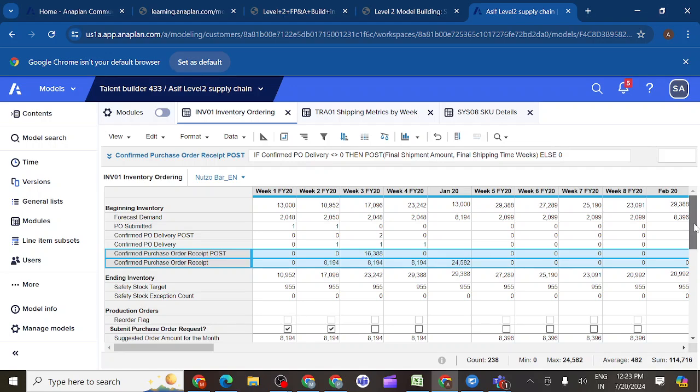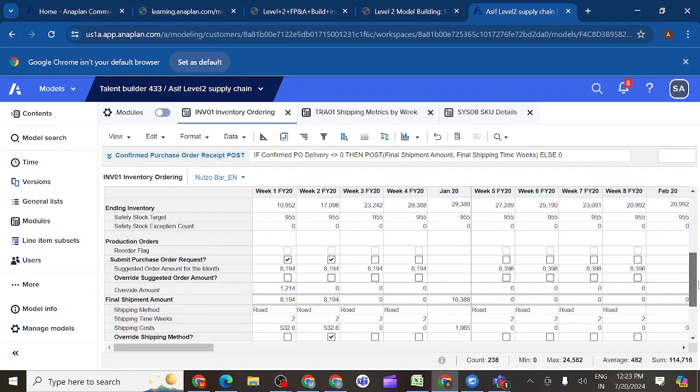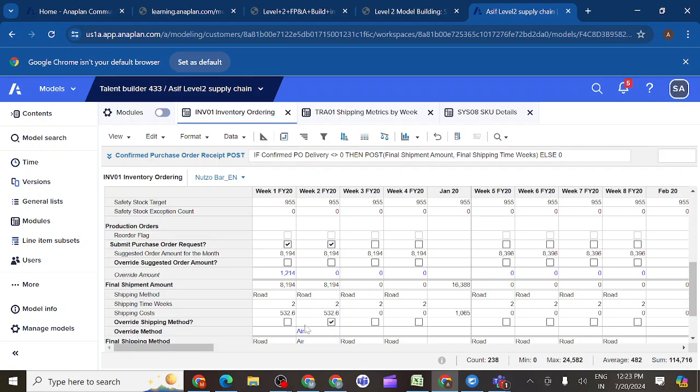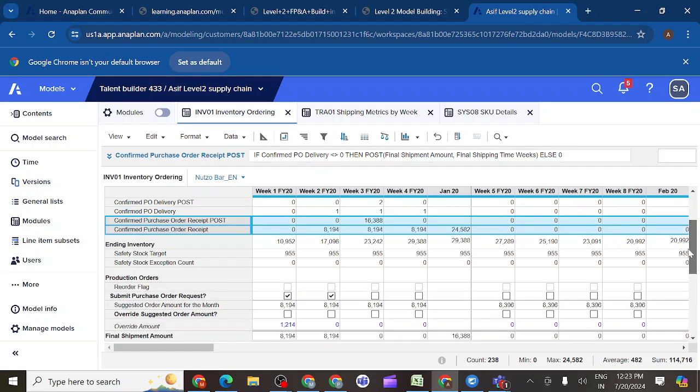As we use the basic default method for the first week, we are not doing override, is it correct? We are not doing the override method. How many weeks does it take to reach the product? 2 weeks. So that is the reason whenever I give an order in the first week, the products are reaching in the third week, here and here, both places. And whenever I do override, when I am raising the request again here, this 8194 also, again the products are reaching, within 1 week only it should release. So they should receive the product 8194, you can see.